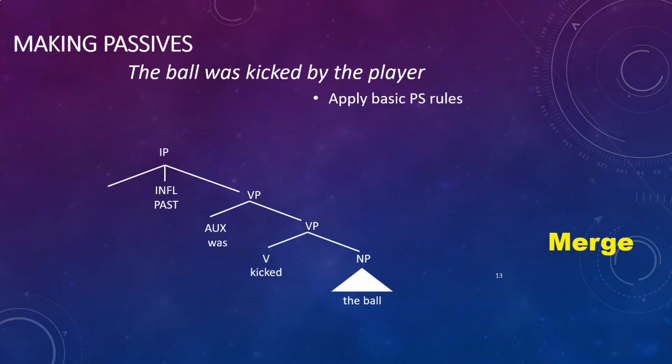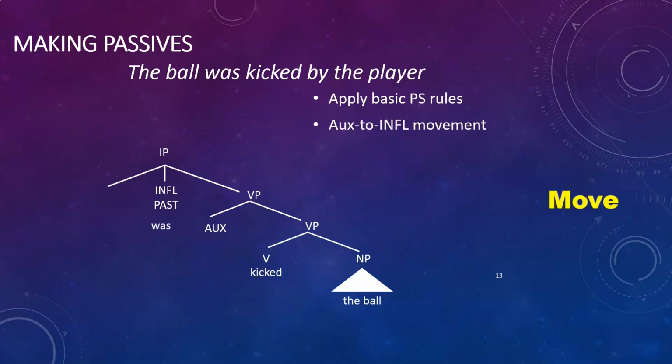Having merged our tree in this particular way, we're going to use the next rule in the cycle, which is move, and we're going to apply aux to infl movement. And this happens every time that we have an auxiliary or where the infl is empty. And so "was" moves into that infl position, and then that's where it picks up its past tense.